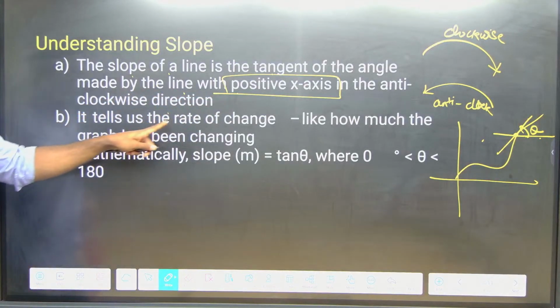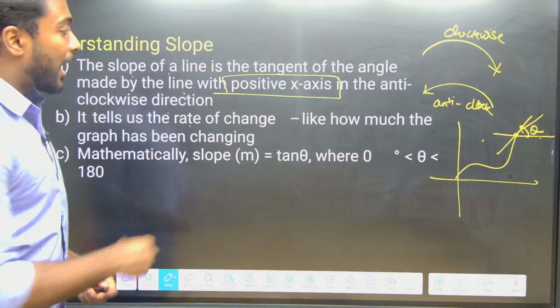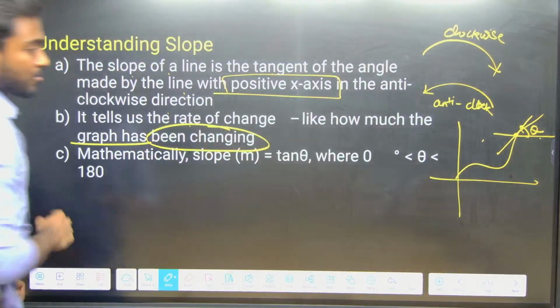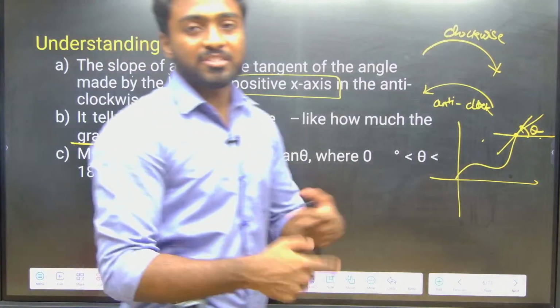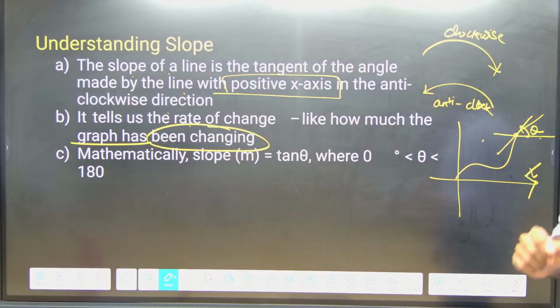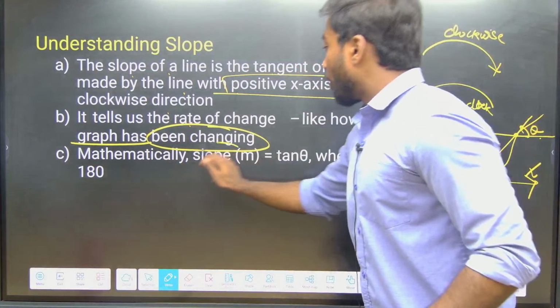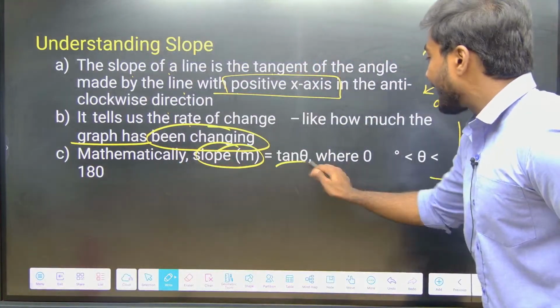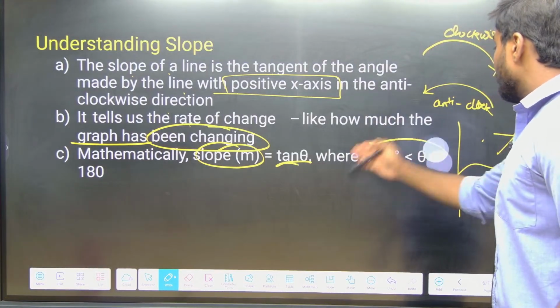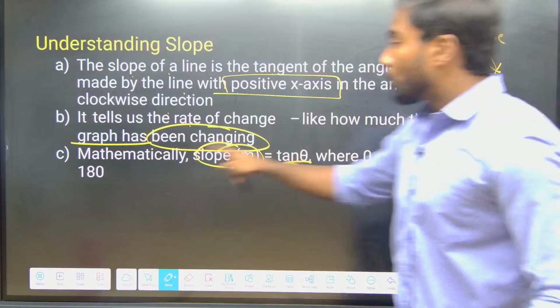It tells us the rate of change, how much the graph is changing. Slope tells how the graph is changing with respect to time. Mathematically, slope is nothing but tan theta, and the value of theta will be 0 to 180.